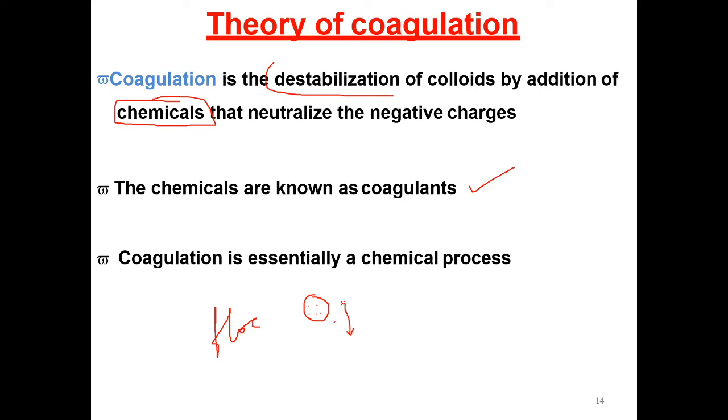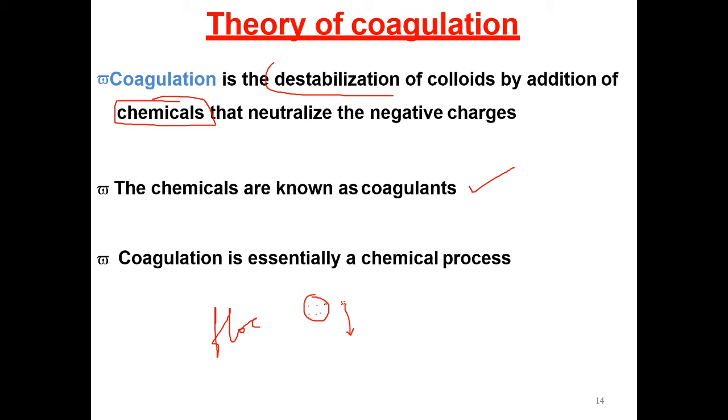If you take the individual colloidal particles or suspended particles, their specific gravity is lesser than the water. That is why they are floating in the water. If you want to settle down those particles and remove them, you have to join or combine all the suspended particles. That is why you are adding coagulant. Coagulant is nothing but a chemical.